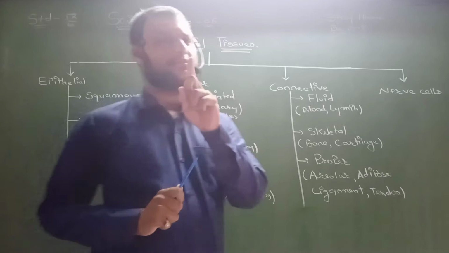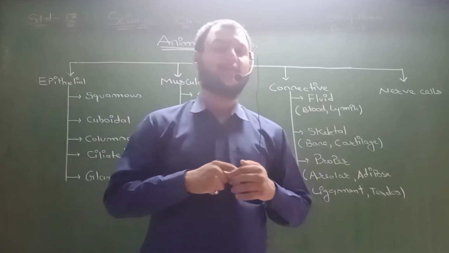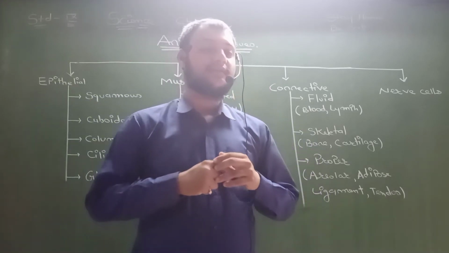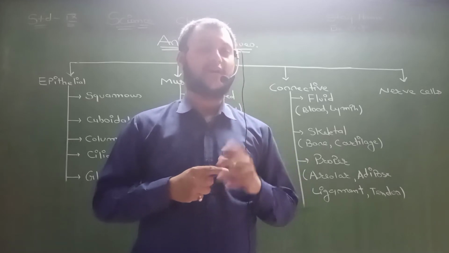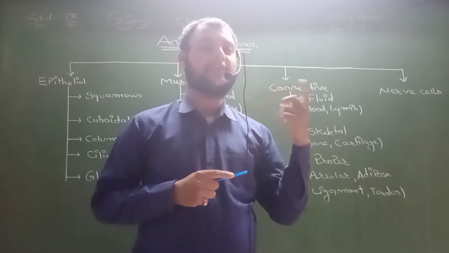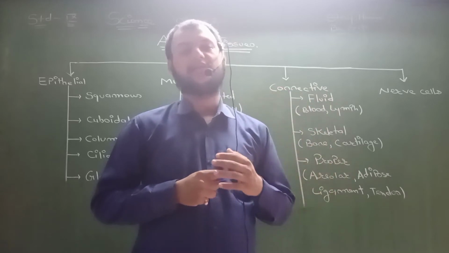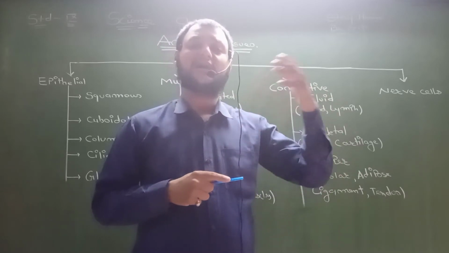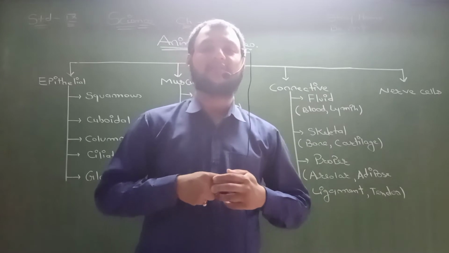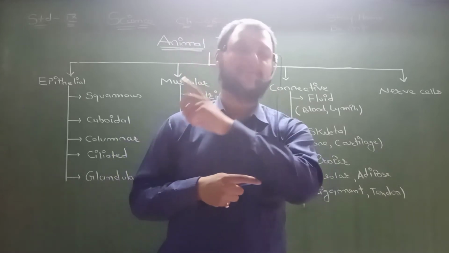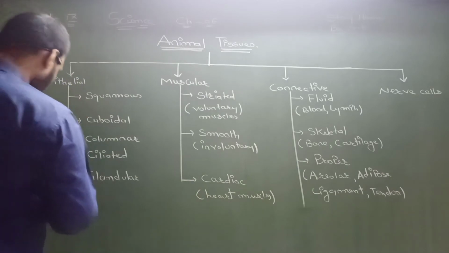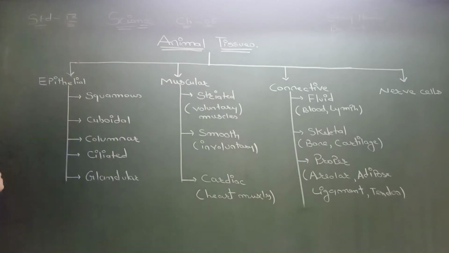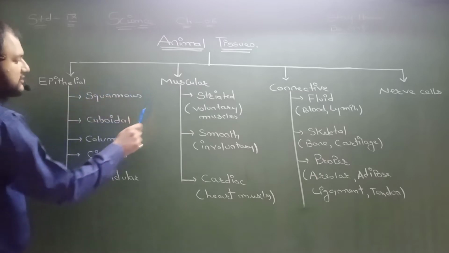Dear students, do you remember in the plant cell we were discussing that our body is being protected from rain, hot heat waves, and many more things with the help of skin. Dear students, this epithelial tissue, meaning the skin, is made of squamous tissue.